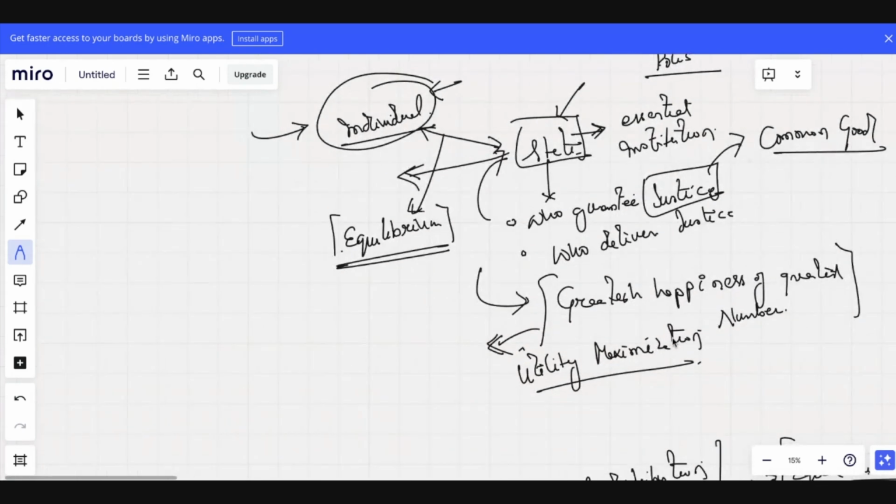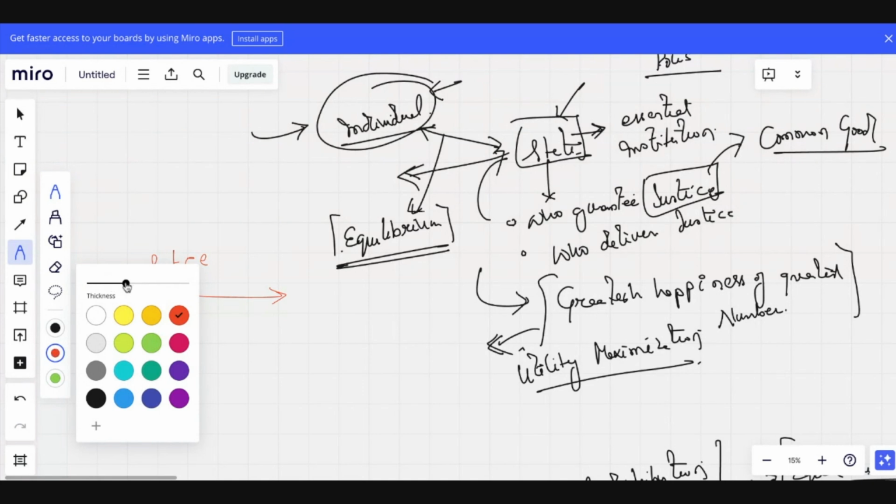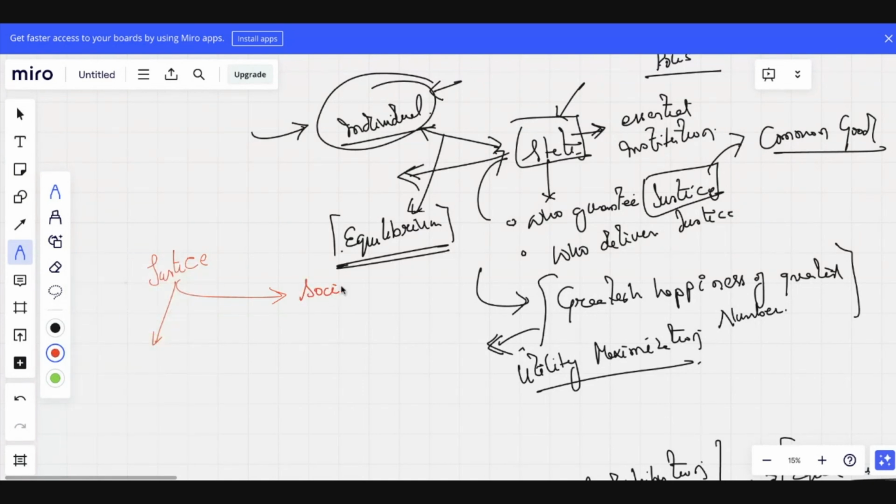One thing again you will find very interesting when we study Bentham. See, we said that justice is something that is seen in terms of the individual, the state.